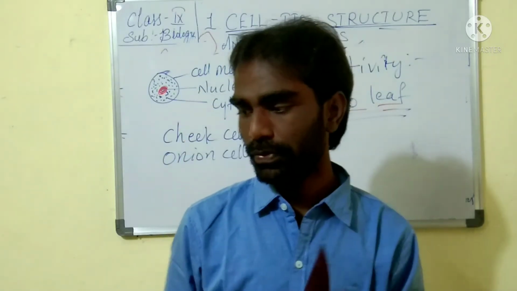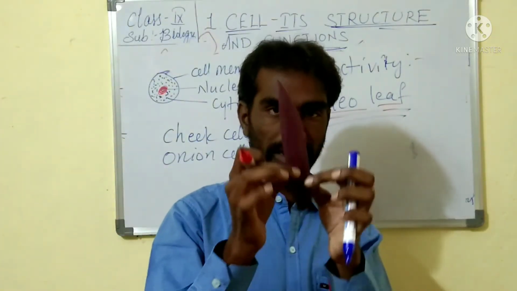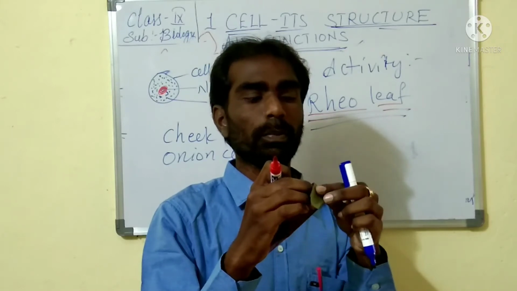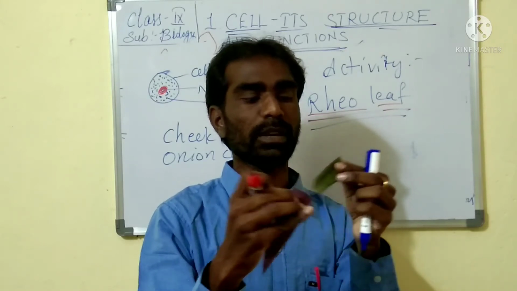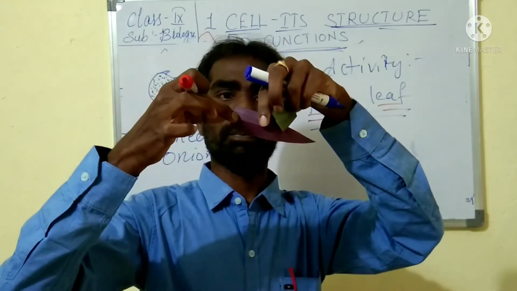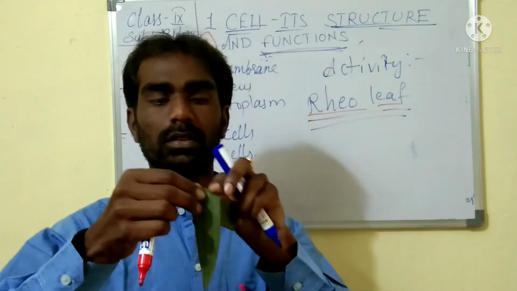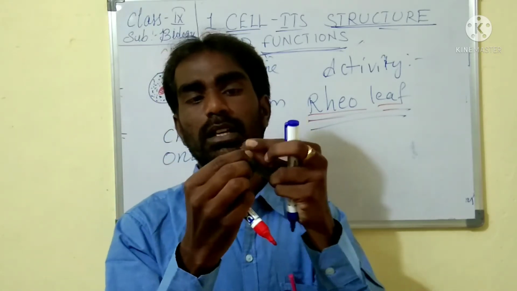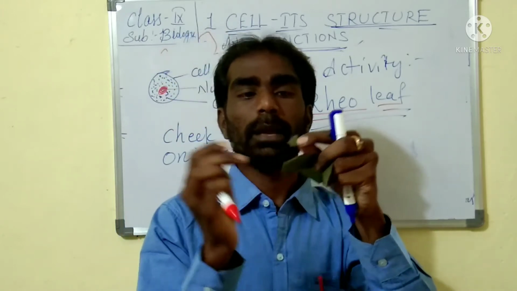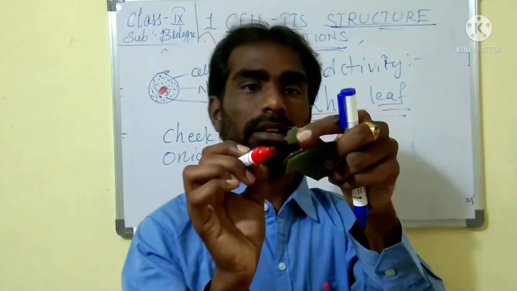Now take this rheo leaf to do the experiment to find out what is present in the cells. Take this leaf and tear it once. If you tear it properly, you will get a thin transparent membrane. I'm peeling it off. Now you see a thin, transparent, papery layer, the cuticle layer. Okay, this thin transparent layer you are able to see.